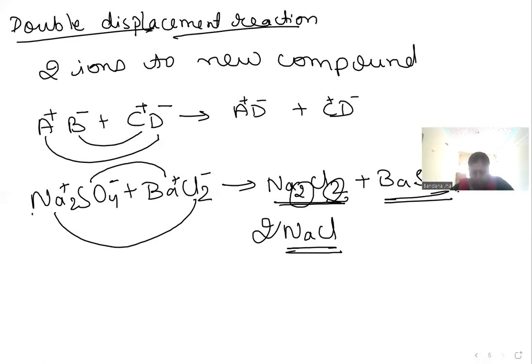Very good. Displacement reaction. Displacement reaction is when there are two reactants and the more reactive metal replaces the less reactive metal in the compound, and it forms a new product. Very good. Now, what is decomposition reaction? Decomposition reaction is when one reactant decomposes to form two or more products.